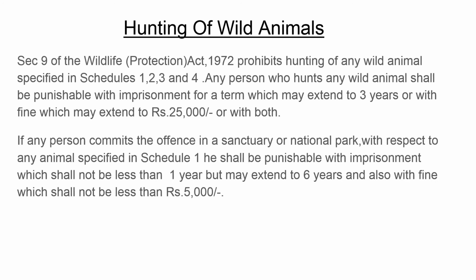And next is hunting of wild animals. Section 9 of the Wildlife Protection Act of 1972 prohibits hunting of any wild animal specified in Schedules 1, 2, 3 and 4. And any person who hunts any wild animal shall be punishable with imprisonment for a term which may extend to 3 years, or with fine which may extend to 25,000 rupees, or with both.